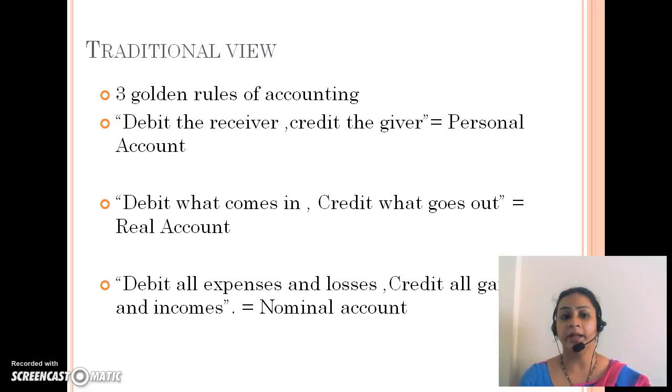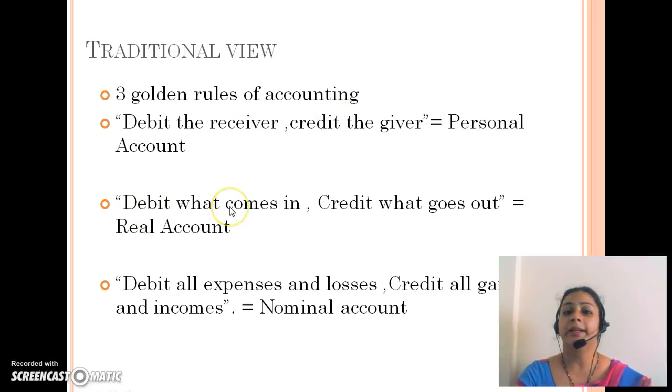Whatever the industry, in the country all industries will have the same rules, and you can compare one company with another. Because they are applying the same rule, uniformity is there. Now the first rule says debit the receiver, credit the giver, and it is applied to the personal account. That means this rule is only applied to the personal account.